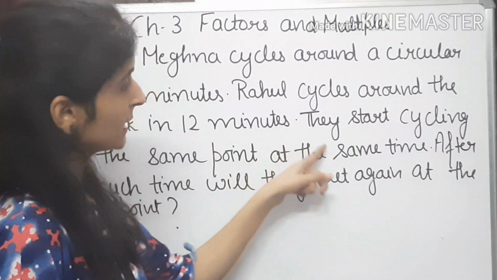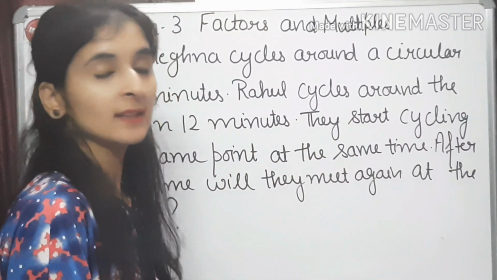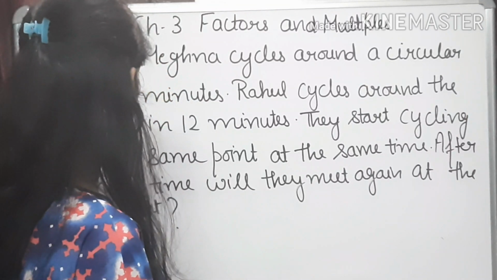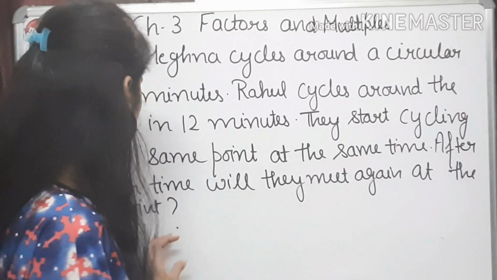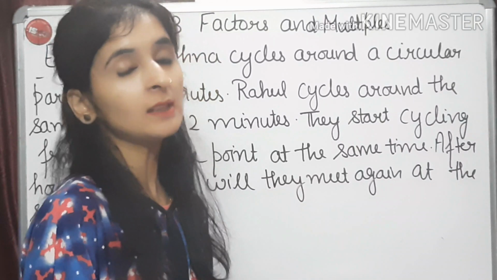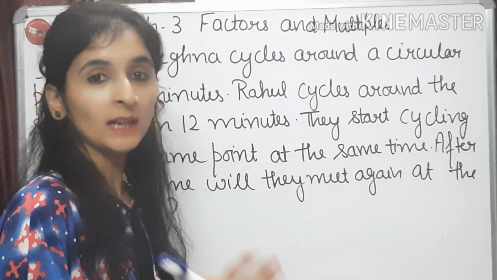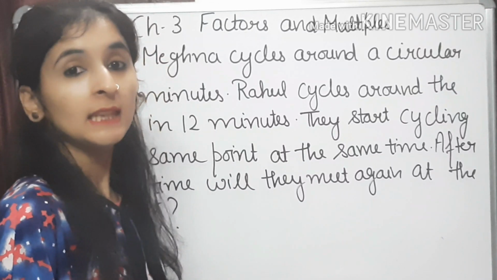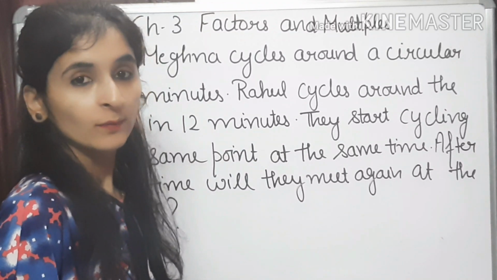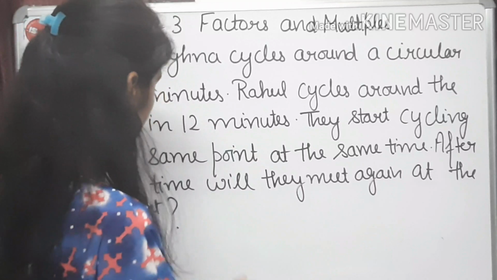And what we have been given is that they start cycling from the same point at the same time. Now we have to tell after how much time will they meet again at the starting point. For that, what we have to do? We have to again find out the least common multiple of 9 and 12. So we will find out the LCM of 9 and 12 here.